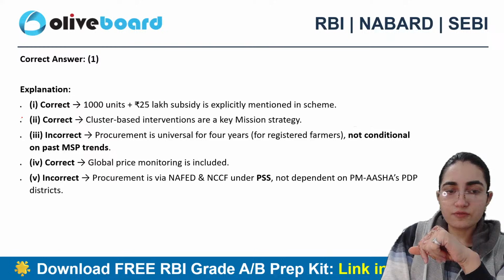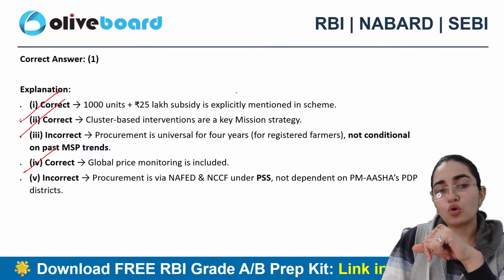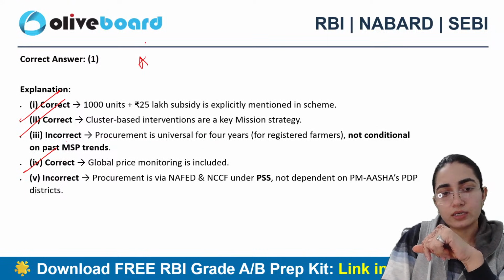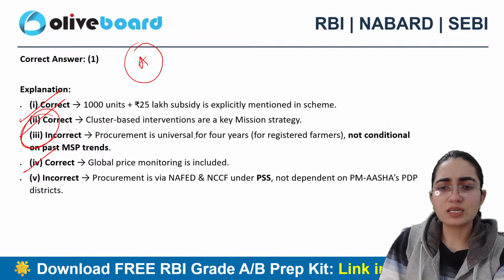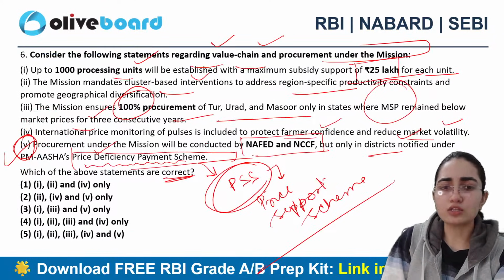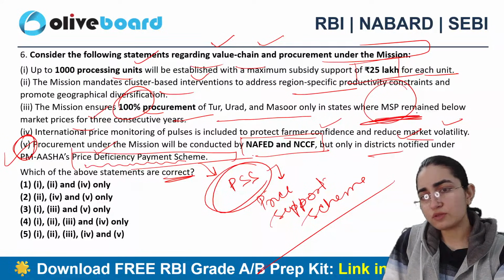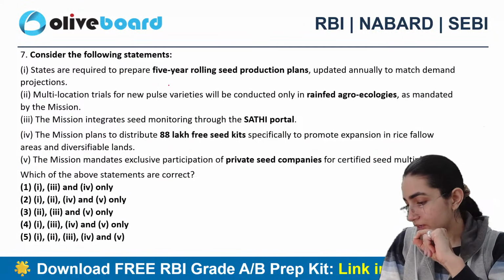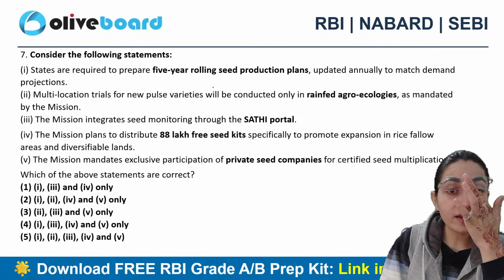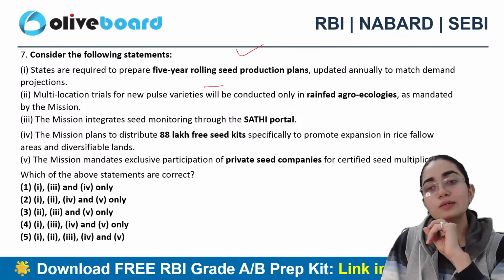Okay, so first is correct, second is correct, and fourth is also correct, and accordingly A is the correct answer here, right? Second is of course incorrect. This is not conditional on the MSP status. Otherwise, when I talk about the procurement part, that is good, but this is not at all associated with the MSP status, right? Okay, the next question says, states are required to prepare 5-year rolling seed production plans, which are updated annually to match demand production.